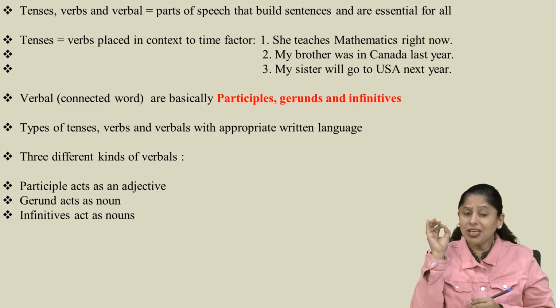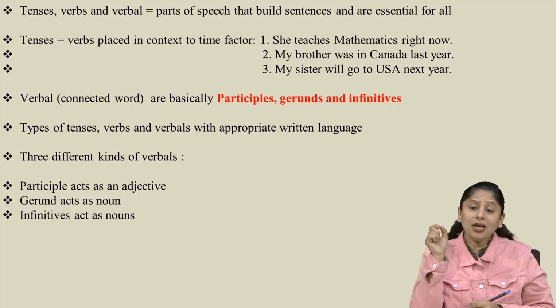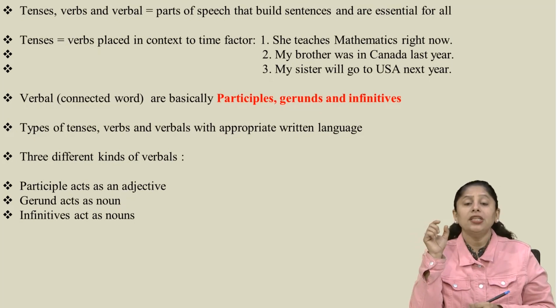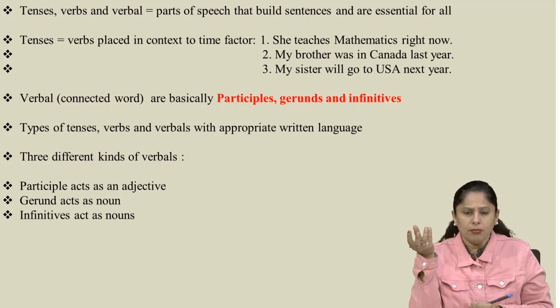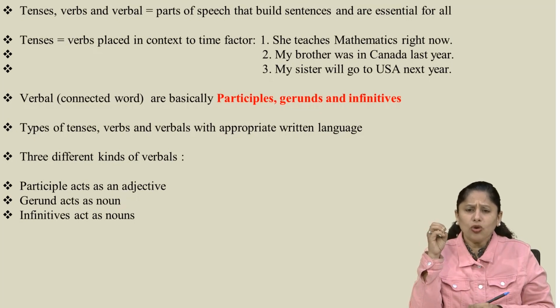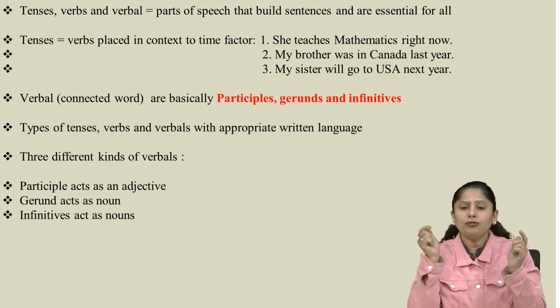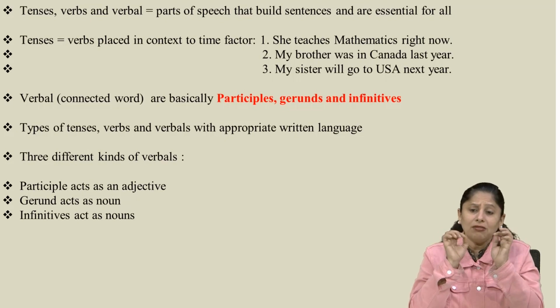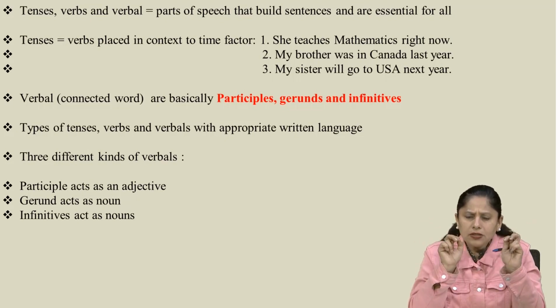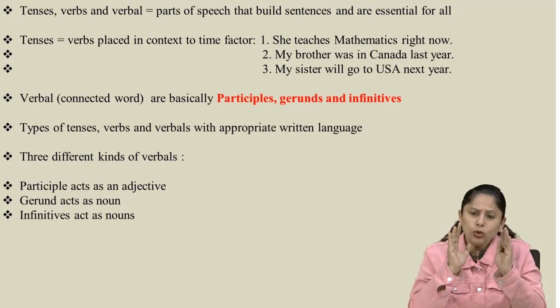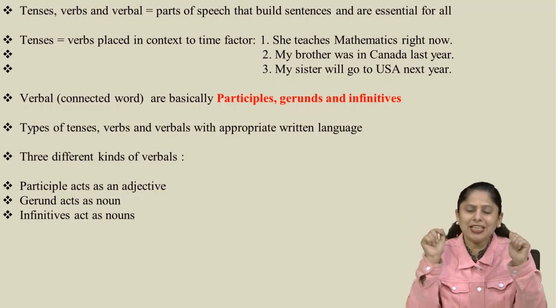You should be very clear that the verbals are the connecting words. They are connecting words, but they are in the form of a verb. They actually have the root of a verb. For example, there are certain connectors like and, in context to, with a view to, in spite of, instead of. How do these words behave in the sentences? They of course do the role of joining the sentences, but how does the word in spite of come to be? How does the word instead of come to be? Or how do you see the word with a view to is created?